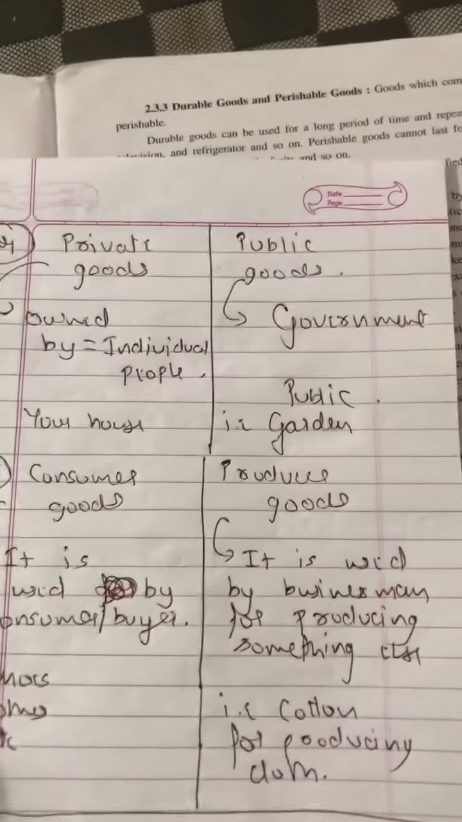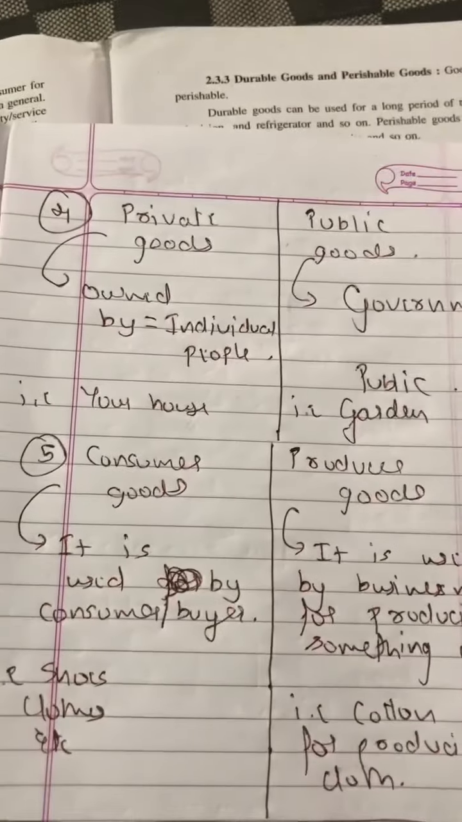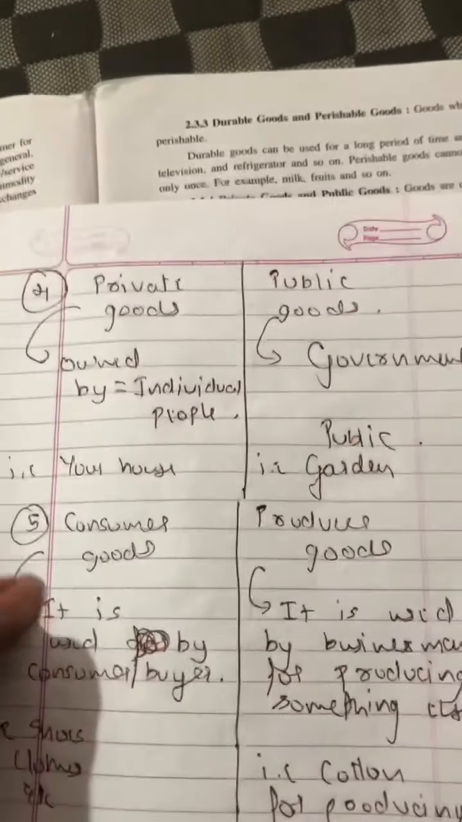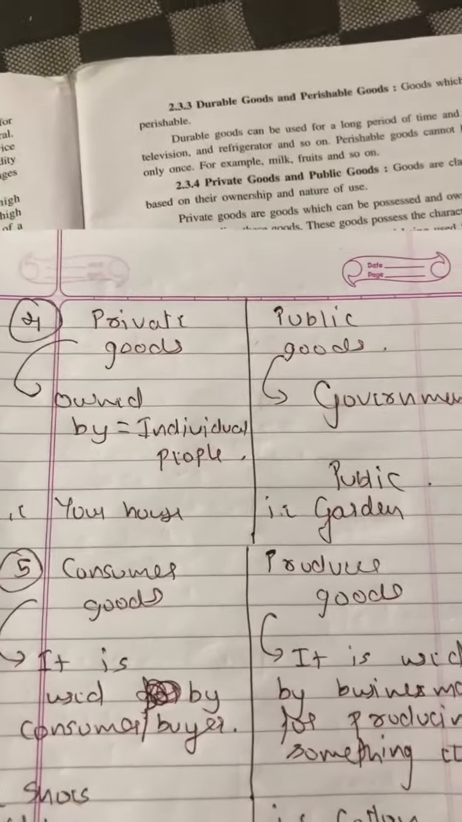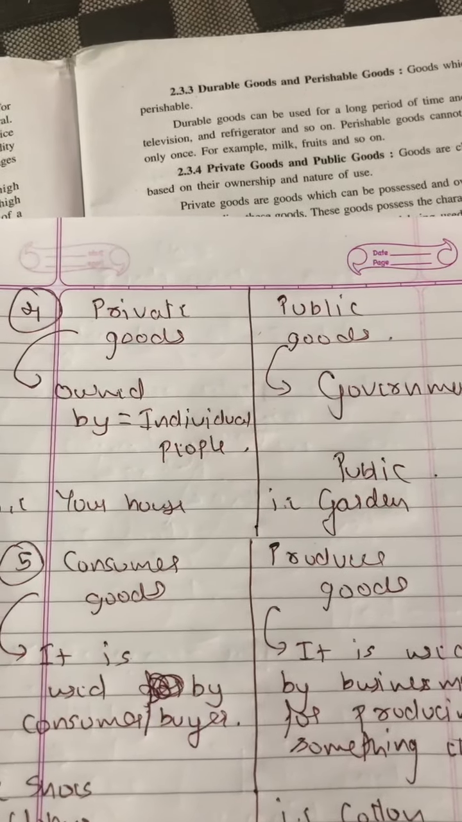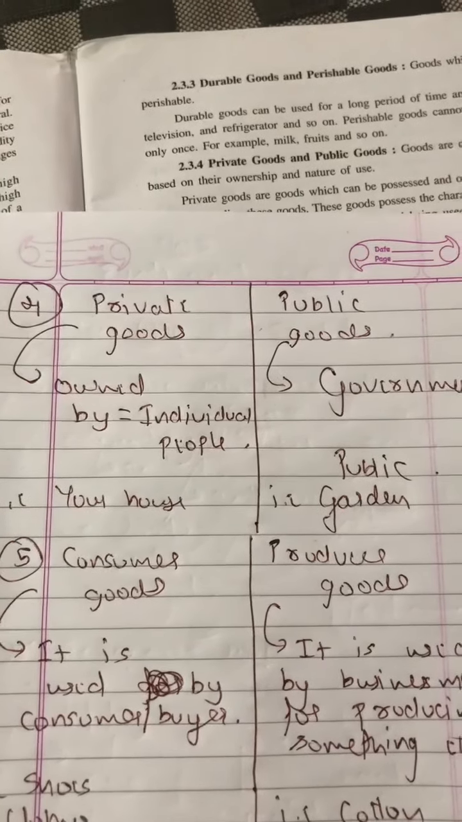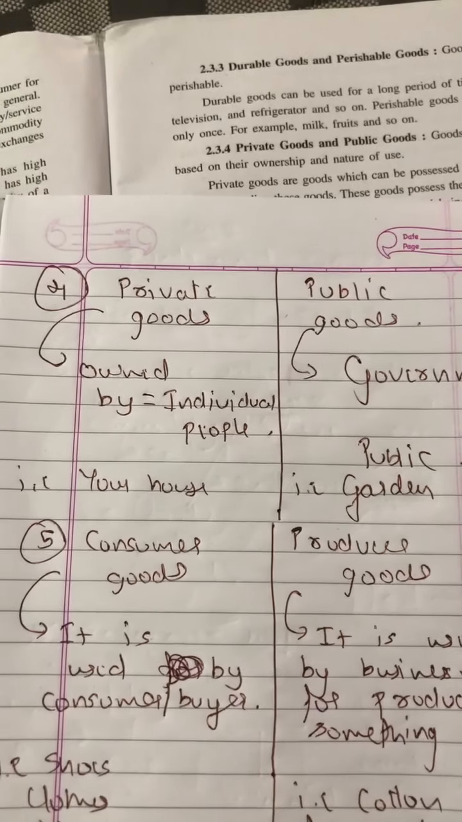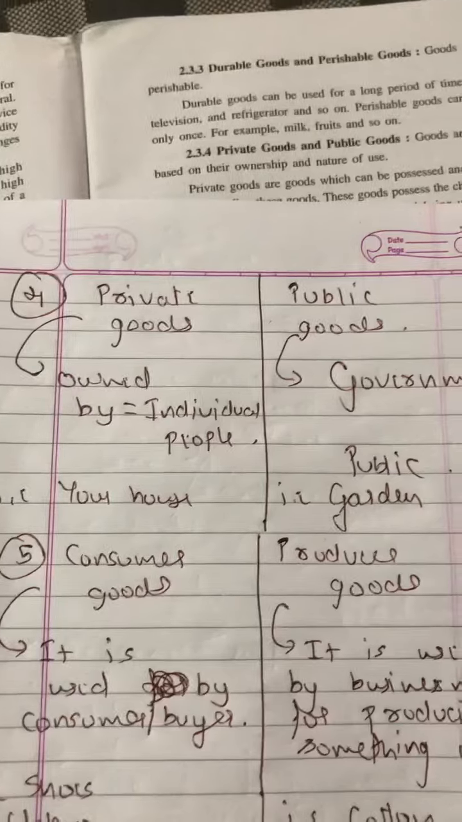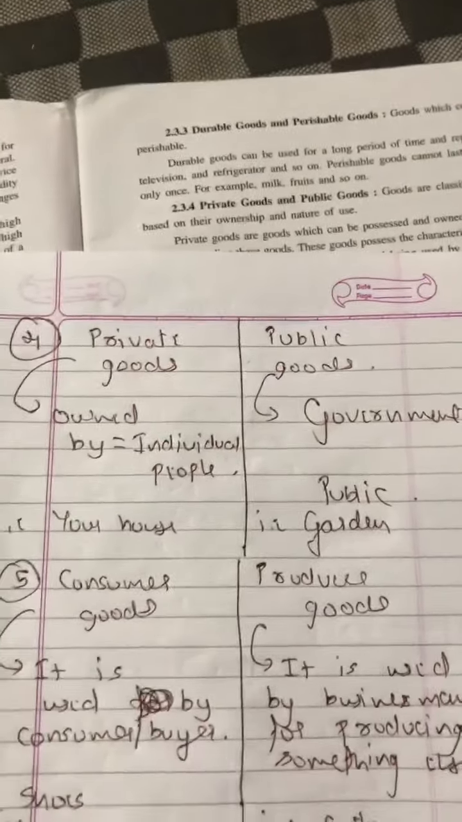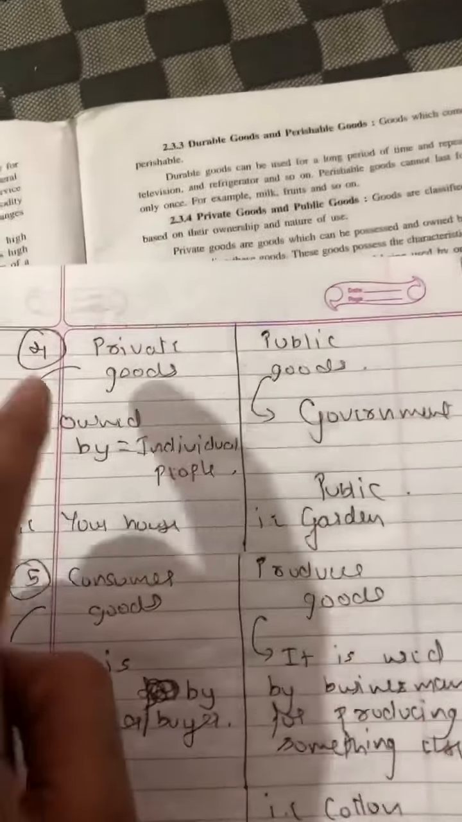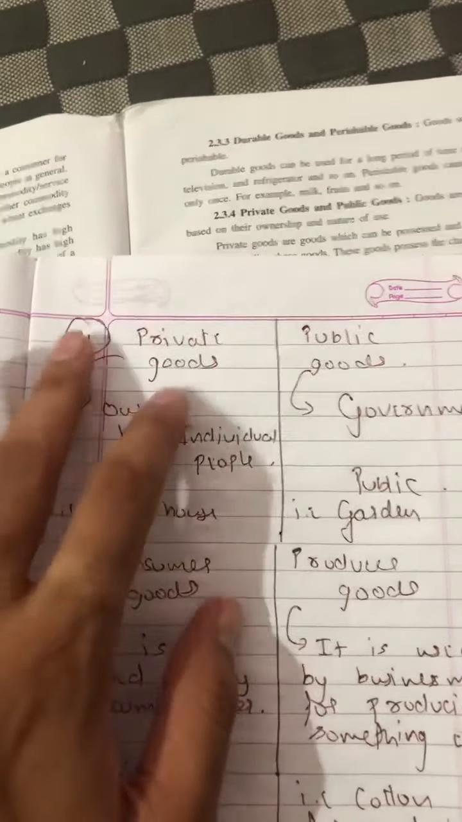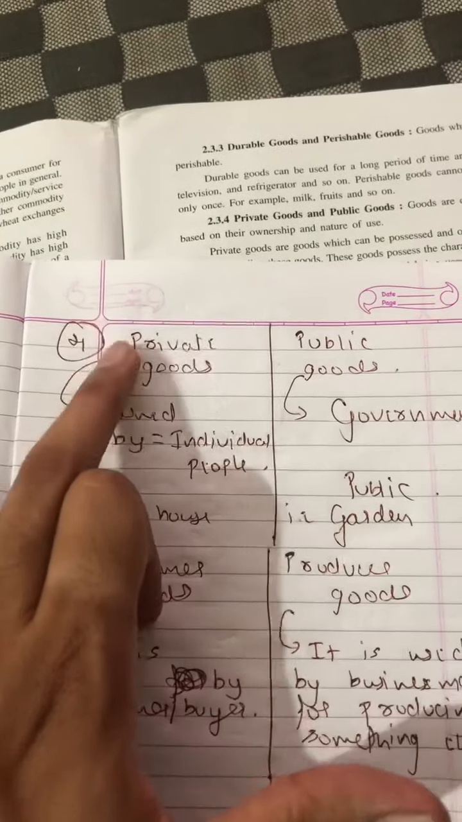Okay. Now, the second thing that we are going to study today is the fourth point, private goods and public goods. Now what do you understand by the term private goods? Private goods are owned by individual people like you and me. For example, the best example of it is your house. I am staying in my house. My house is my property because it is owned by an individual person like me, and hence my house is called as what? Private goods.